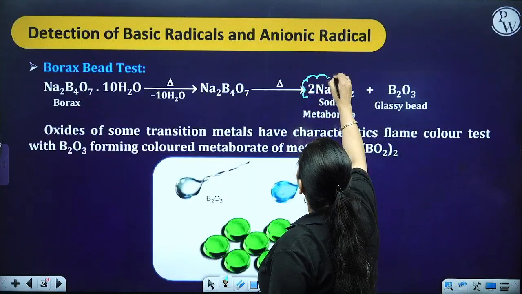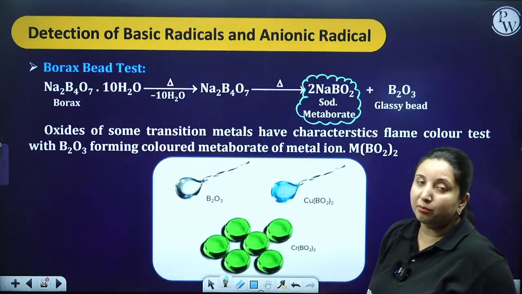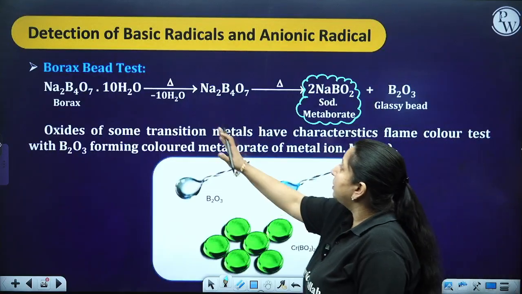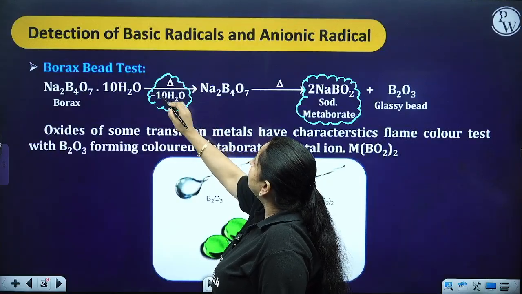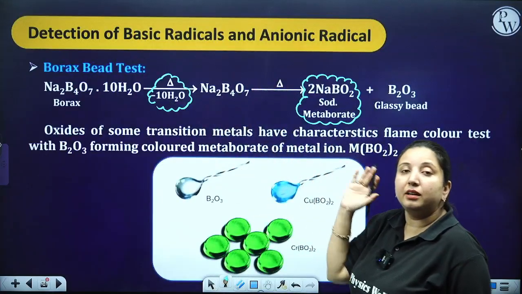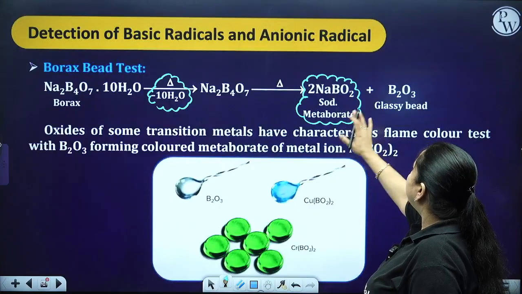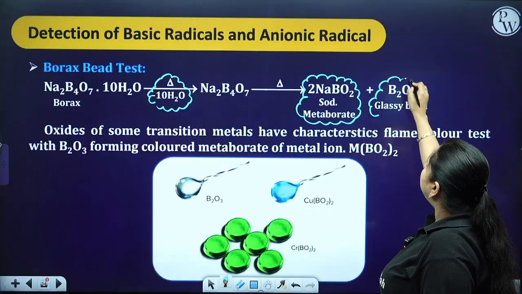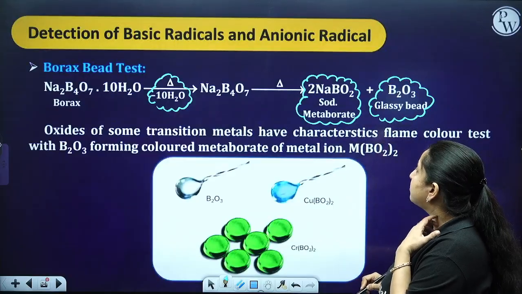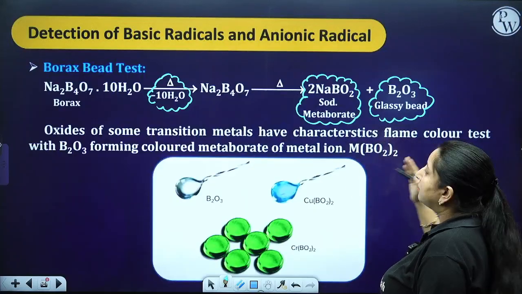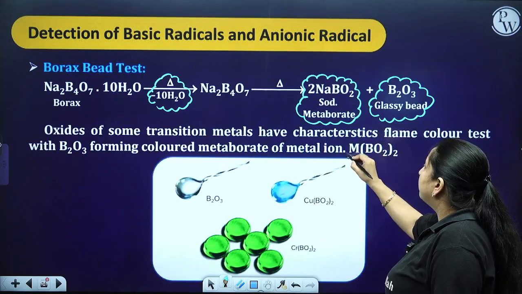Basically what happens is that borax, which is a hydrated form, we heat it. Now when you heat it, the complete 10 molecules of water are removed from the borax. Further, when you heat it, it becomes completely dehydrated and it converts into a metaborate, plus you get a glassy bead, a transparent sort of bead. So oxides of some transition metals have the characteristic flame color test with this glassy bead, colored metaborate of the metal ion, which is of this formula.